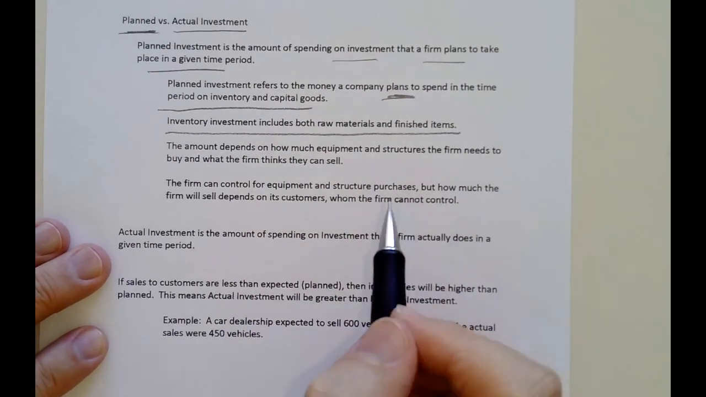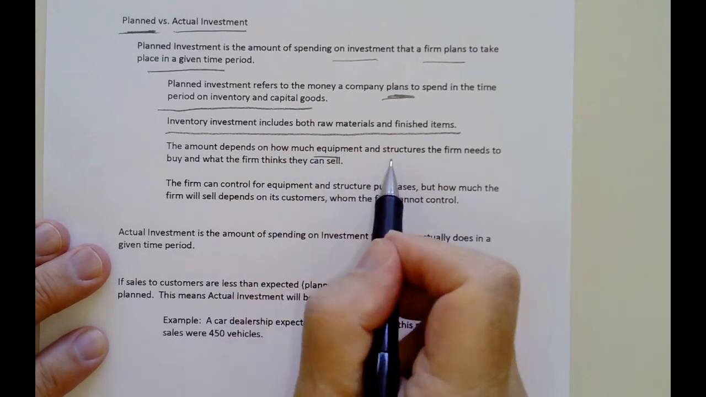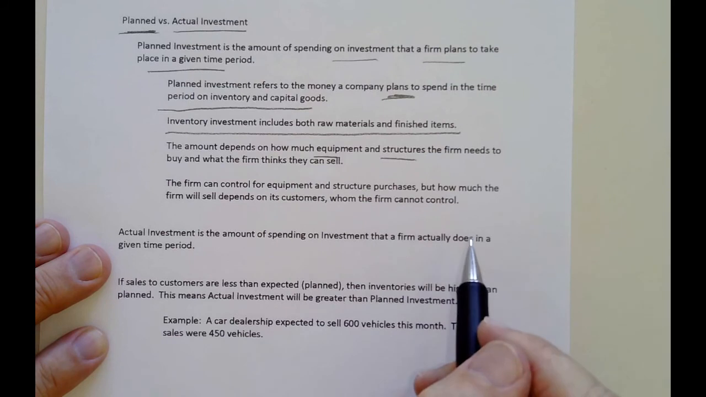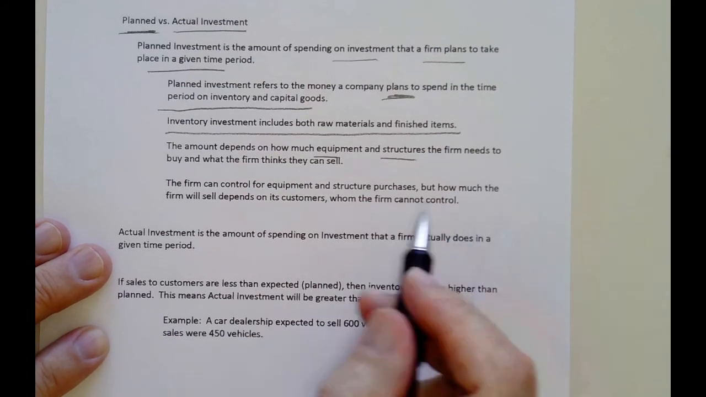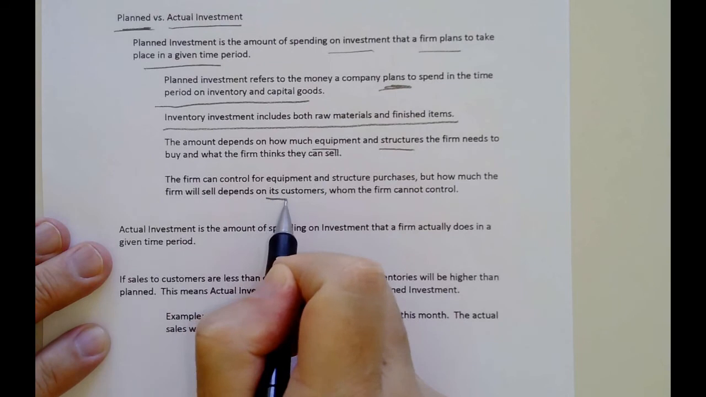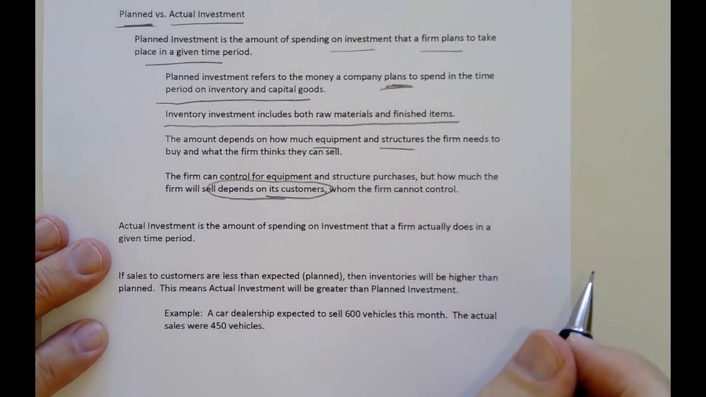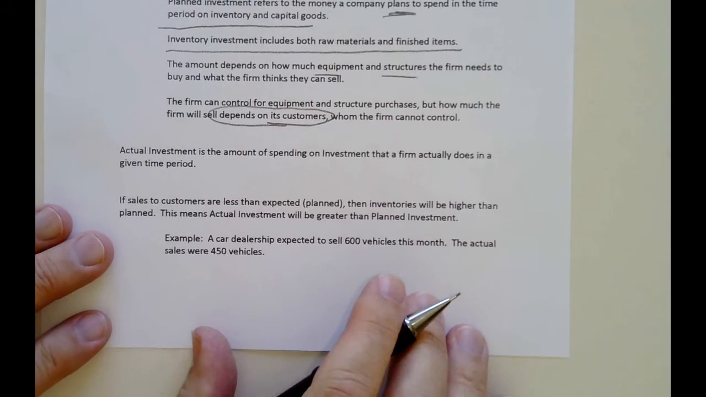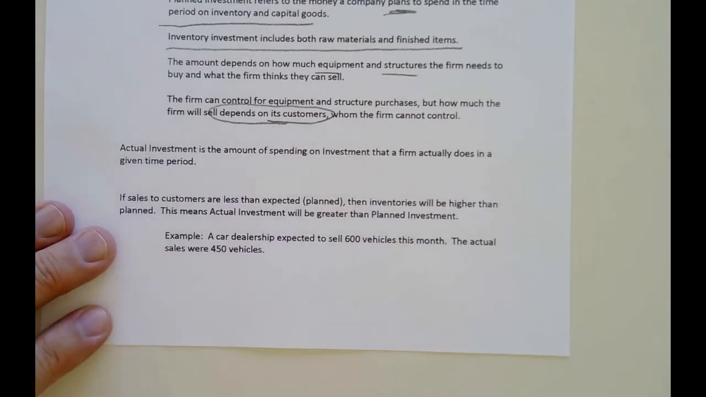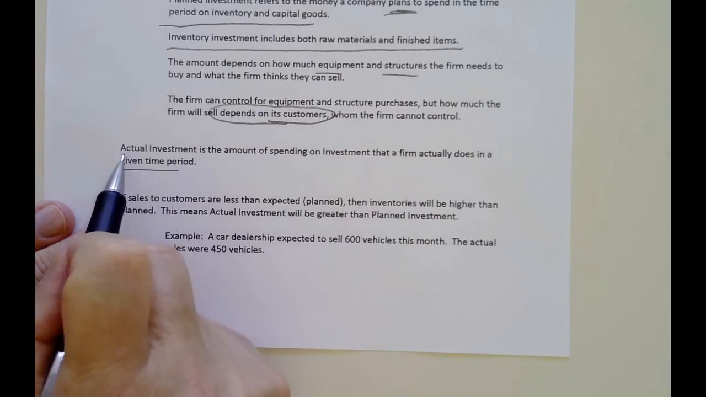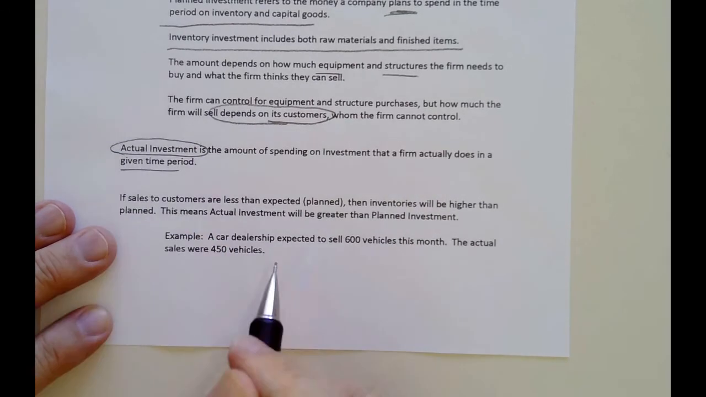Now, pretty much a business can control what it spends on equipment and structures. That is not going to deviate. The one part they can't control completely is their inventory, and that depends on their customers. Customers decide what they're going to buy this month, and that will have an impact on the amount of inventory a business has. So actual investment is the amount of spending on investment that a firm actually does. And that includes the changes in inventory beyond what the business planned.